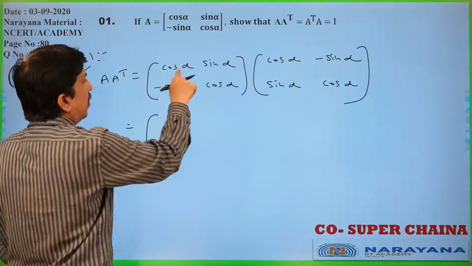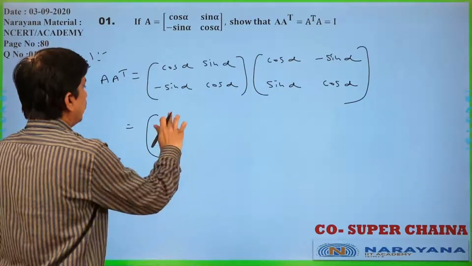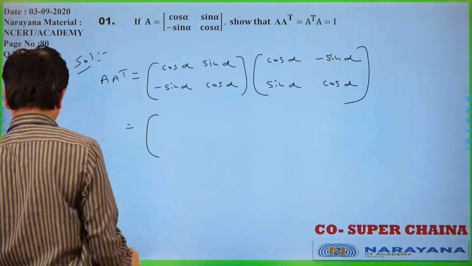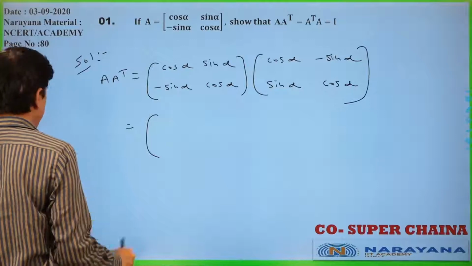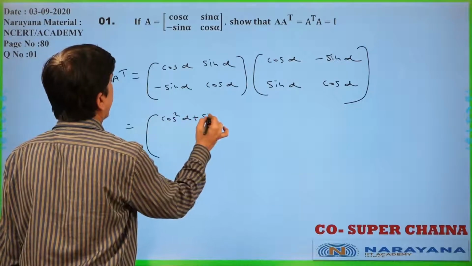Now cos square alpha plus sin square alpha. Shall I write directly? First row, first column, this is 1. Otherwise we will write that one clearly. Is it clear? Cos square alpha plus sin square alpha.